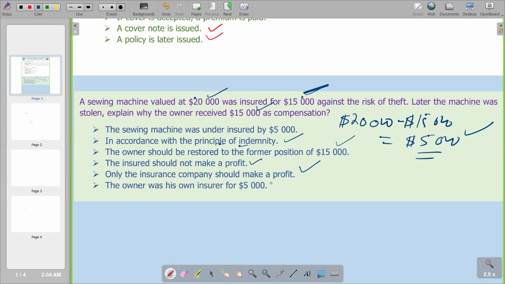So basically we are saying the $5,000 difference that we have here is the one that is being referred to as the owner being his own insurer for that $5,000. It is not inside the terms and conditions of the insurance that took place. So that's why it's being referred to as being on the part of the owner. So this is what we have on the last point.